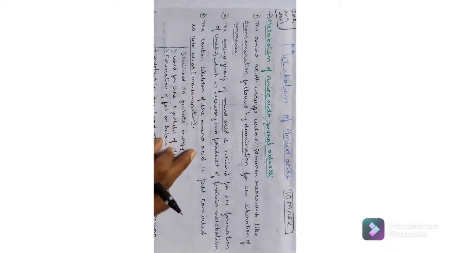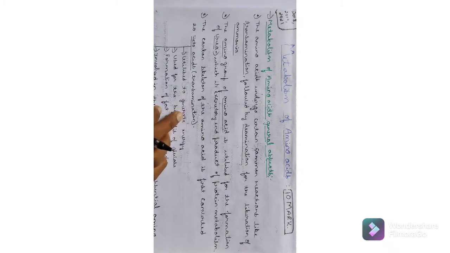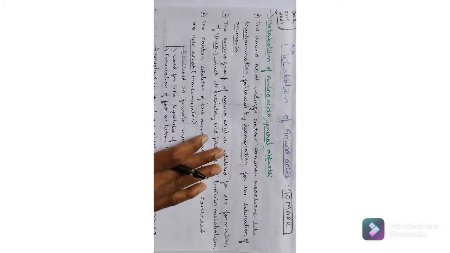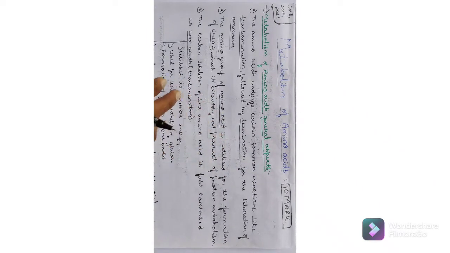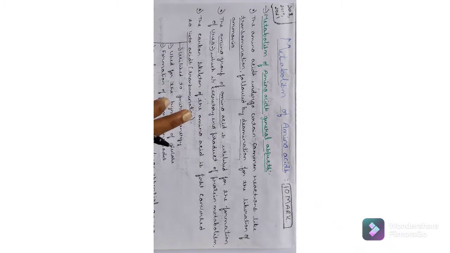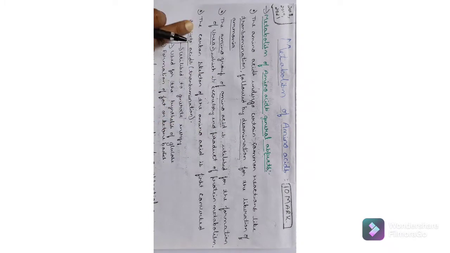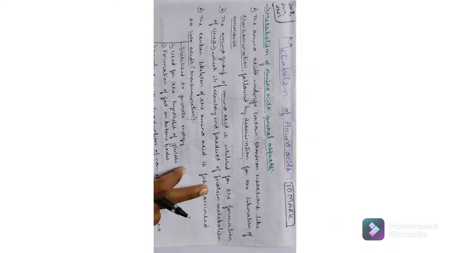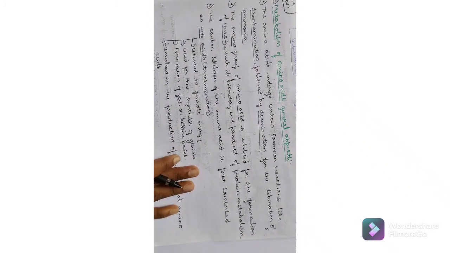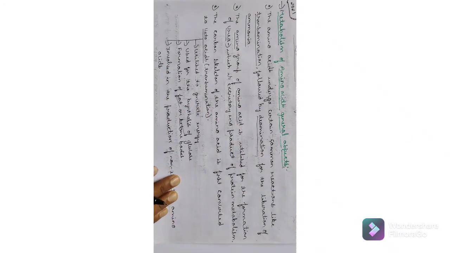Then the carbon skeleton of the amino acid is first converted to keto acids. In the next page I will tell you how this keto acid is formed. This is known as transamination. After the formation of this keto acid, it helps in the utilization of energy, then in the synthesis of glucose, then in the formation of fat and ketones. Then it is involved in the production of non-essential amino acids. Non-essential amino acids are synthesized by means of this keto acid. Let's move on to the next page. You will understand in detail there.